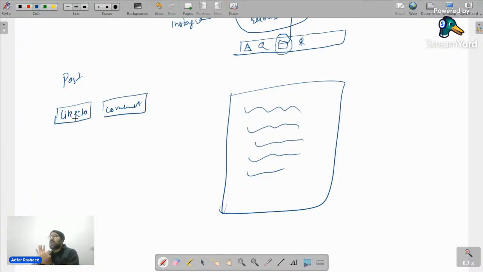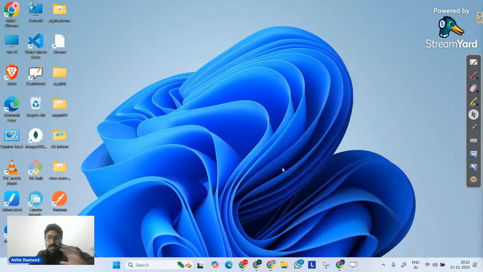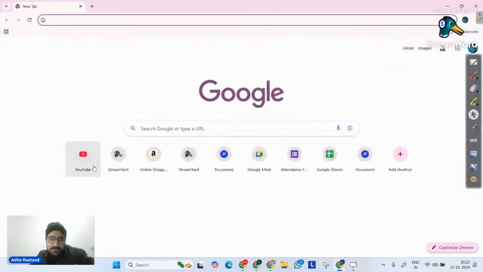So this is what we mean by single page web application, that it's only one page. The changes that you see are simply happening. The components are being replaced with other components, but there will be parts that will always be there. Let me give a small overview of the single page web application.